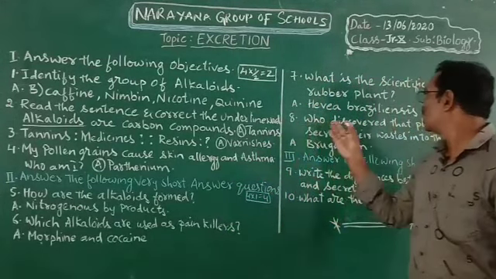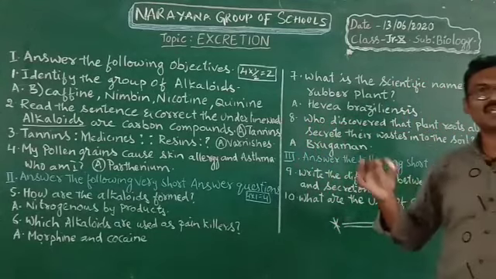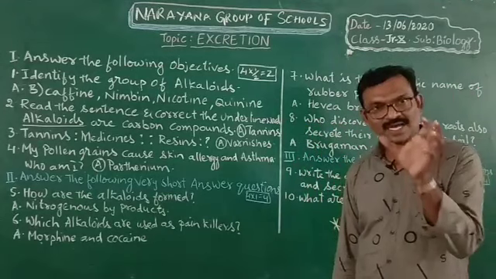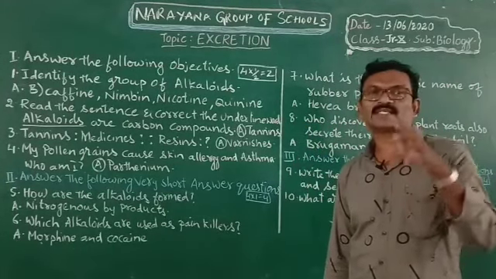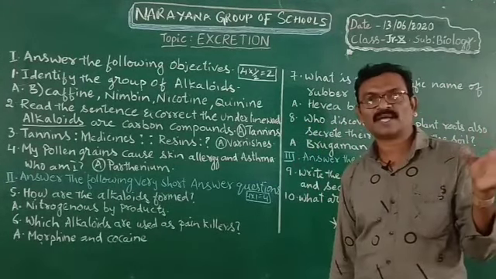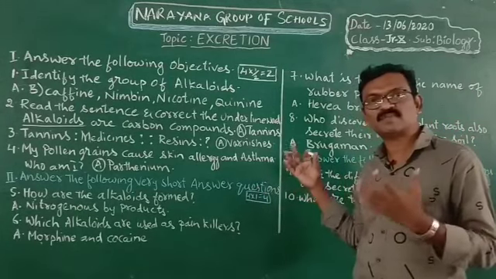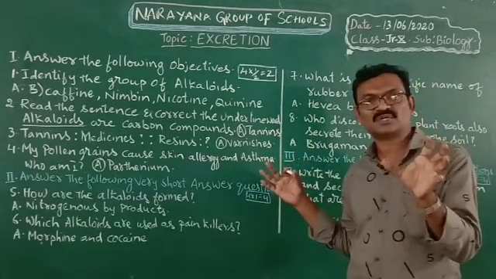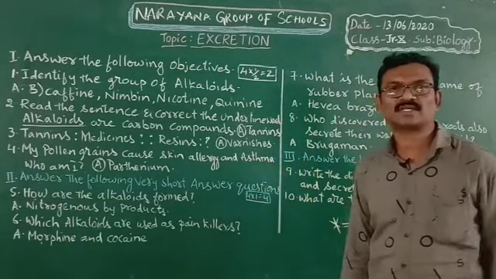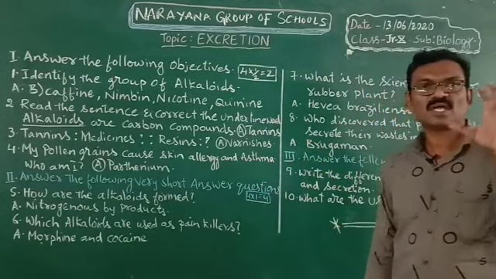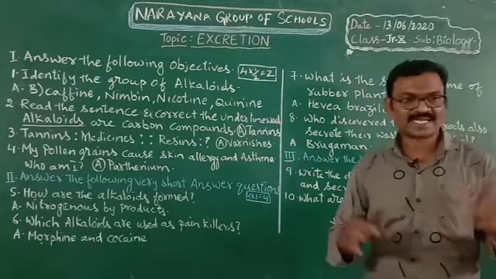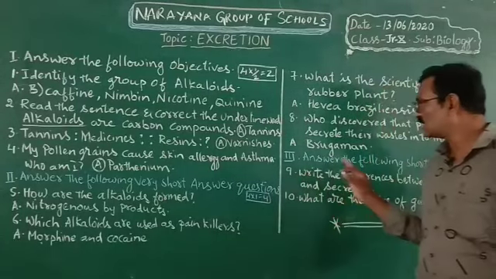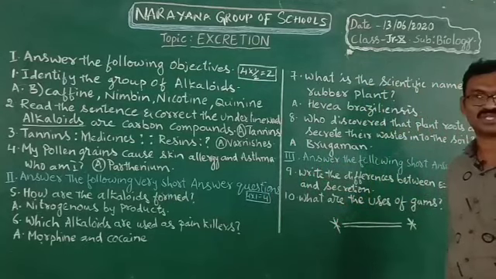Now 8th question, who discovered that plant roots also secrete their waste into the soil? The answer is Bruggeman. Like Spider-Man, Superman, Batman, in the same way, there is a man called Bruggeman. This man found that some of the plant roots secrete waste into the soil. Especially he found apple plant roots secrete their waste material into the soil. Okay. Now let us see the short answer questions.